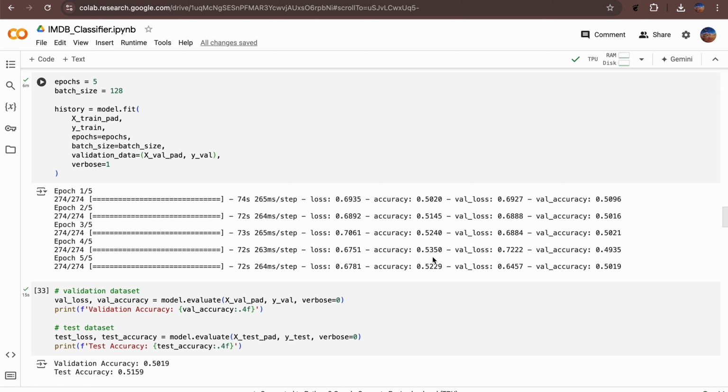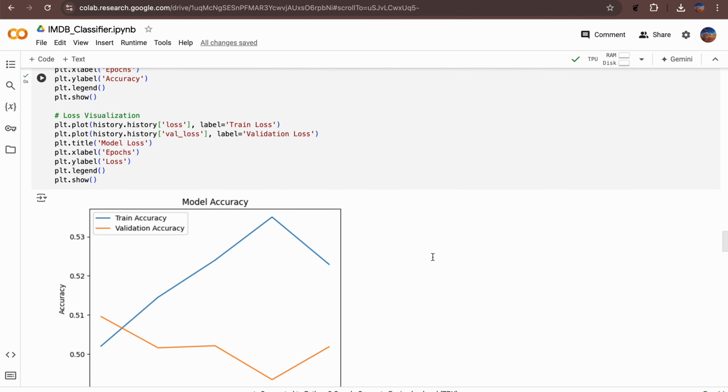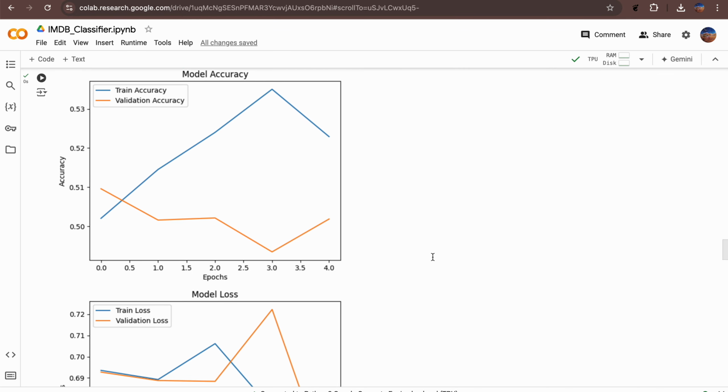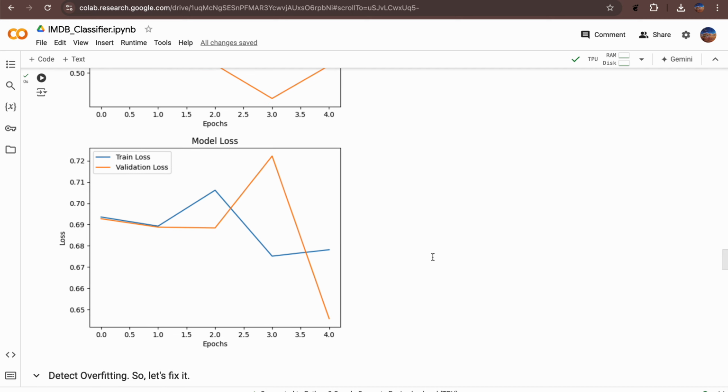However, when evaluating the LSTM model on the validation and test datasets, I observed low prediction accuracies around 0.5. And visualization indicated that the model was overfitting to the training data. By visualizing the model training, we could detect the overfitting situation easily.